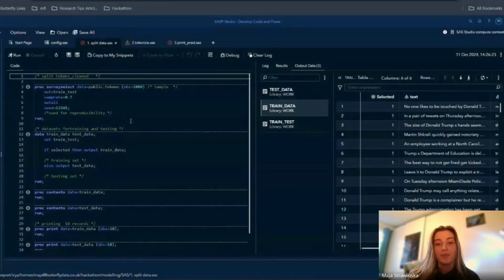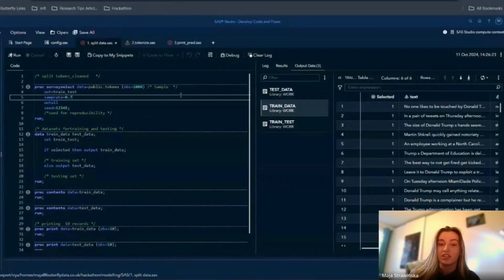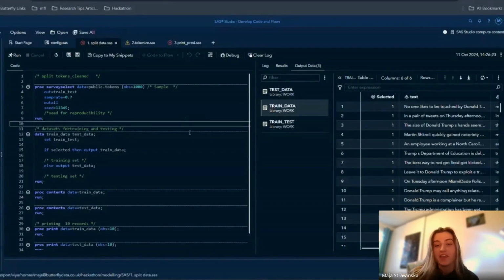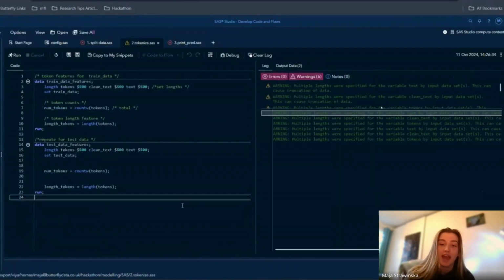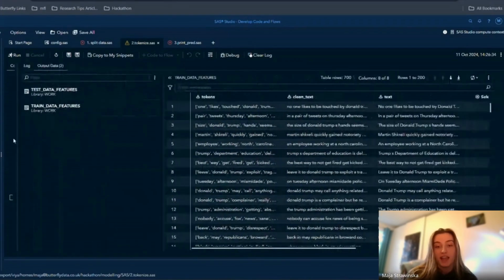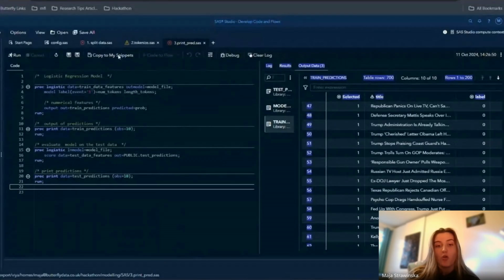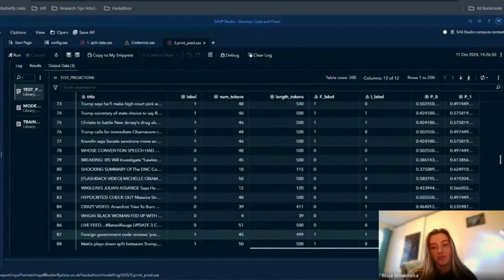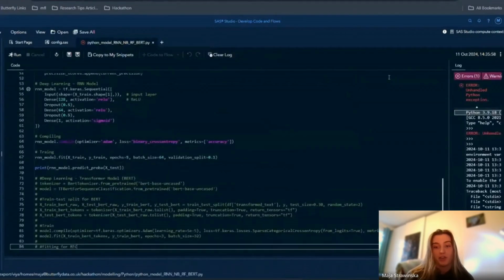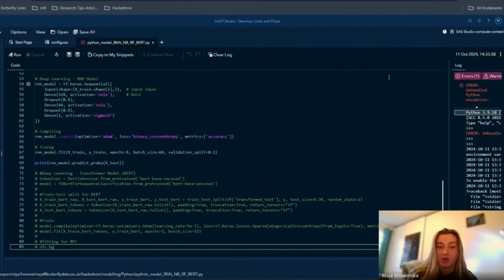I explored the capabilities of SAS by implementing logistic regression, initially splitting existing data into test and train, and then creating token features such as counts and lengths. And then I applied the logistic regression model, commonly used for NLP tasks. We can see that the results for this model were kind of half-half. In some cases, it performed very much better. I was also working on a Python code for a more sophisticated model.